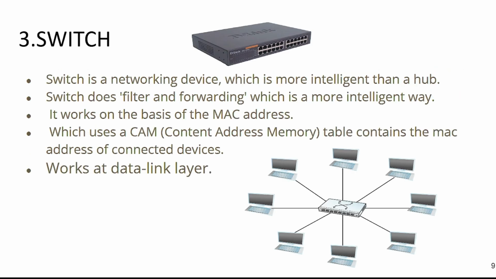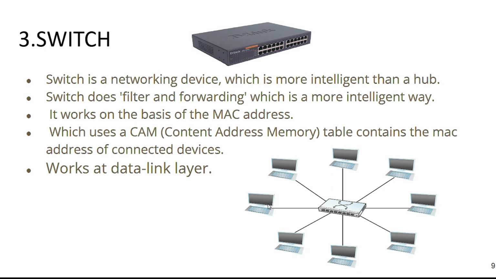The next device is the switch. Switch is a networking device. It is more intelligent than a hub. Why is it intelligent? Because it is connected in a centralized location, but it works on the principle of MAC address. That means it uses a CAM table, that is the content addressable memory table. In this table, the switch saves the MAC address and port numbers of every device connected to it.